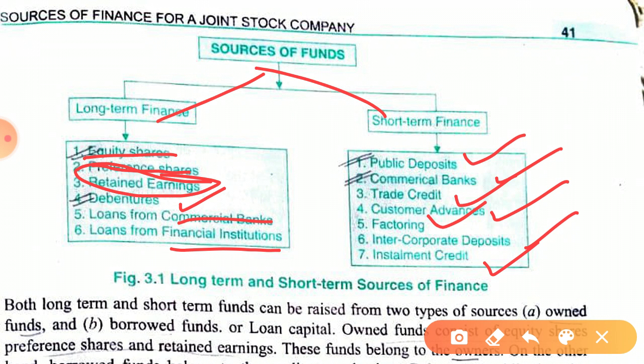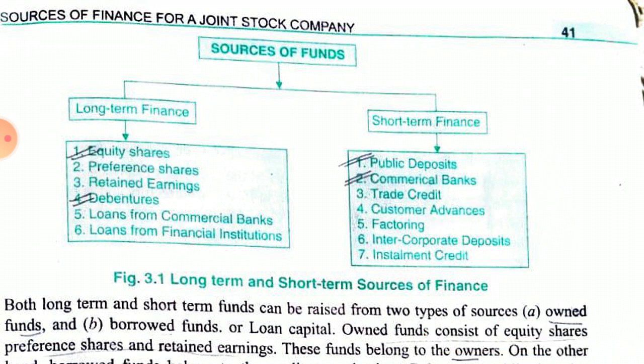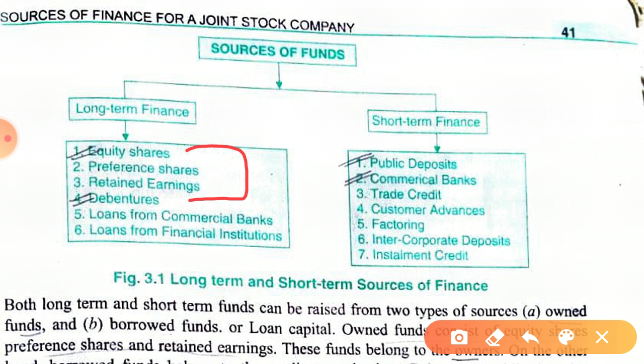So long term finance can be engaged in the business through owned capital and through borrowed capital. Owned capital includes equity shares, preference shares, and retained earnings. These three are own funds, or owners' funds, because they belong to the owner of the company.